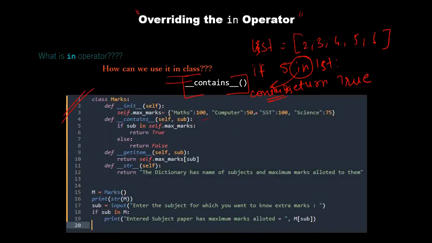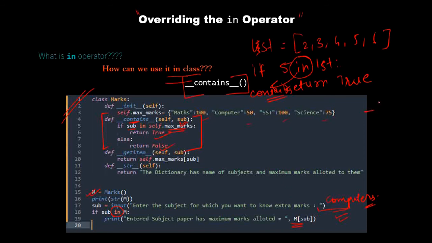We have a few marks for different subjects, and the user is going to enter a subject, let's say computer. We're going to see what the marks are if that subject is in the class object M. So here is the main code. We check whether it contains the sub, so if sub is in self.marks, then true, else false. This is also very simple.